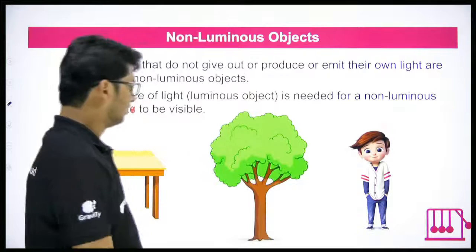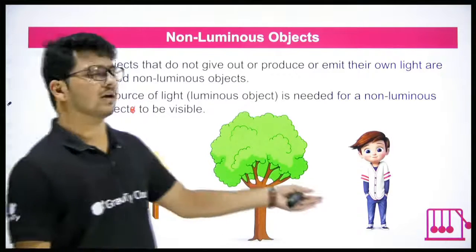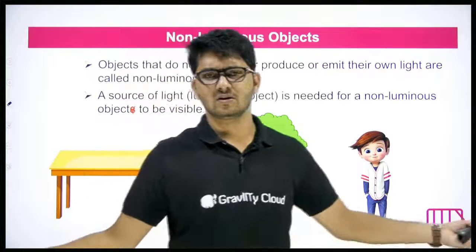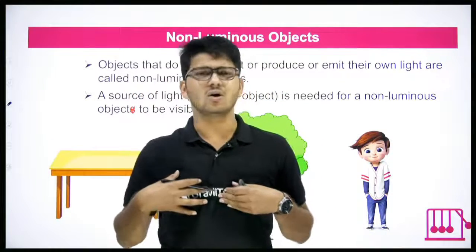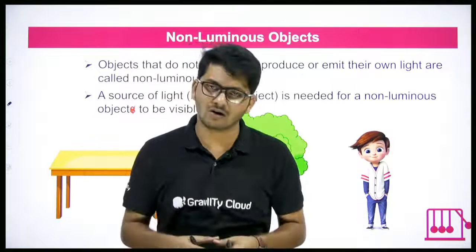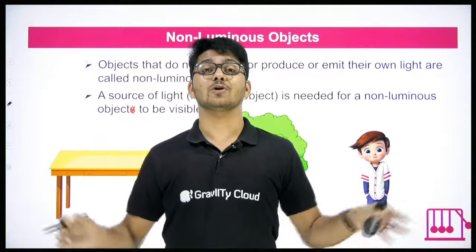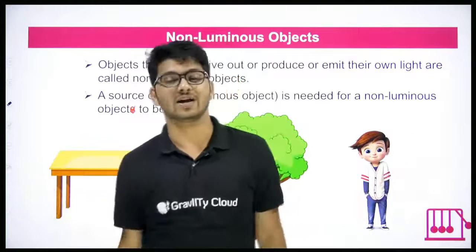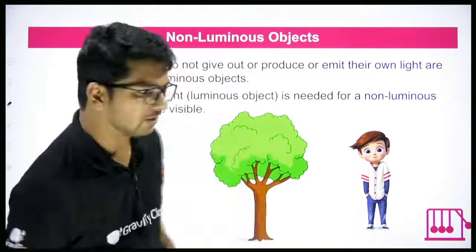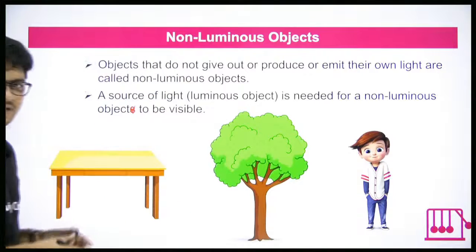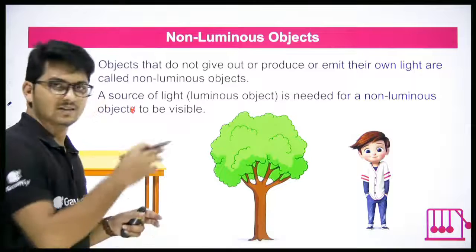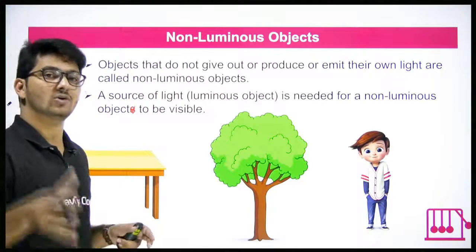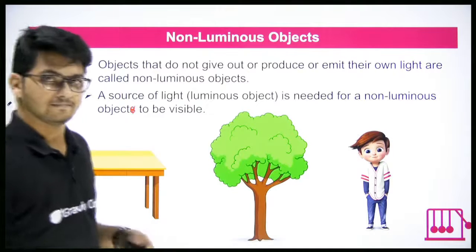A tree. Non-luminous. A boy. Non-luminous. I mean, forget about boys, all the human beings. Am I producing light? No. Are you producing light? No. We human beings do not produce light. That means we are non-luminous. Good? So understood the basic difference between luminous and non-luminous. Luminous, they produce their own light. Non-luminous, they do not produce their own light.